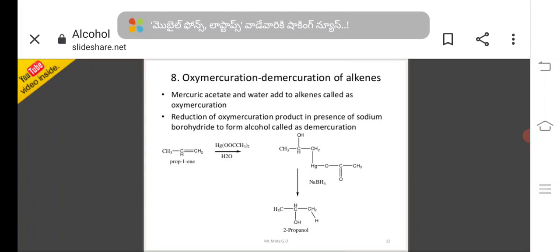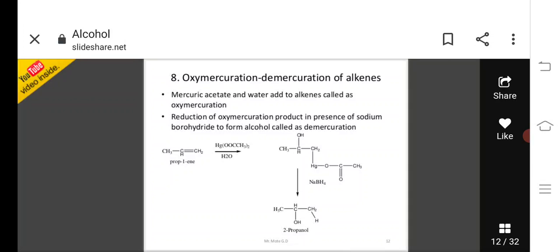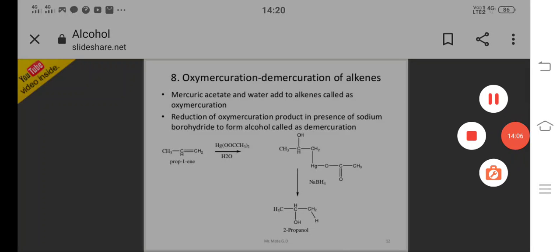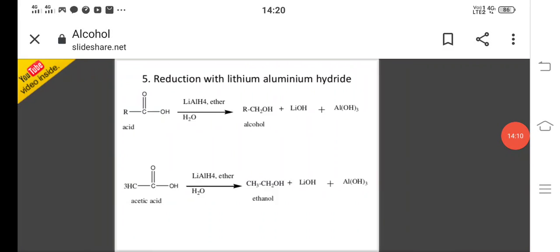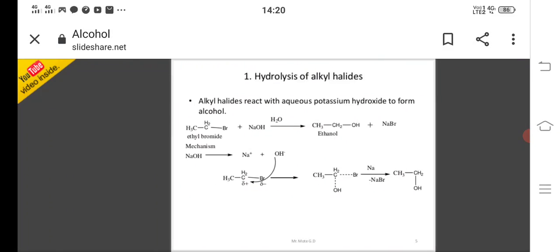Okay, here propene is there. That propene reacts with mercuric acetate and forms an intermediate compound. After that it undergoes reaction with sodium borohydride and demercuration occurs and forms 2-propanol. Okay, here 2-propanol is the alcohol, means here alcohol is formed. These are the preparation methods of alcohols.